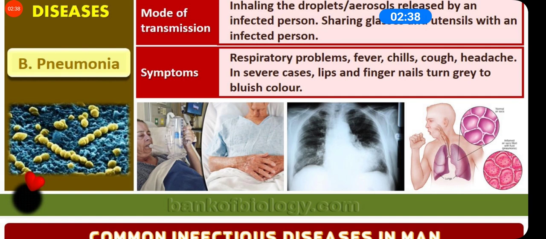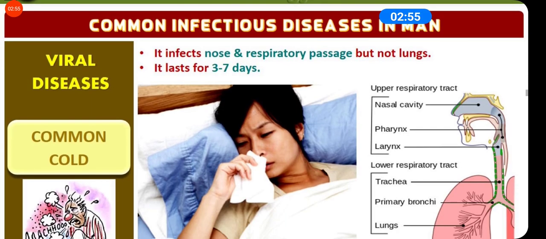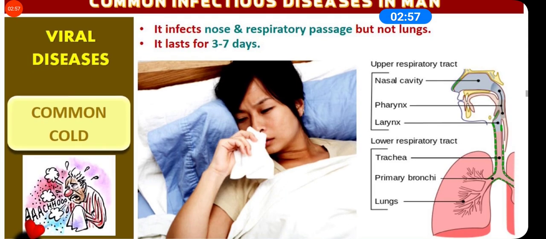For a bacterial disease we can take antibiotics, which can cure it. In this case, erythromycin or tetracycline can be taken for curing pneumonia caused by Streptococcus pneumoniae. Fine. Now next is the viral disease, which is the common cold. The common cold infects the nose and respiratory passage but not the lungs. It lasts for 3 to 7 days.